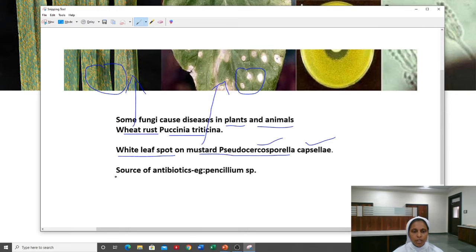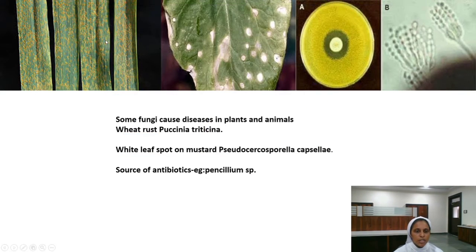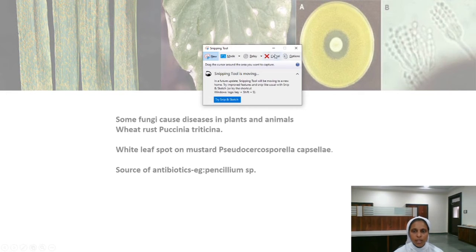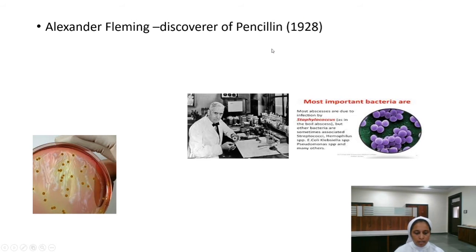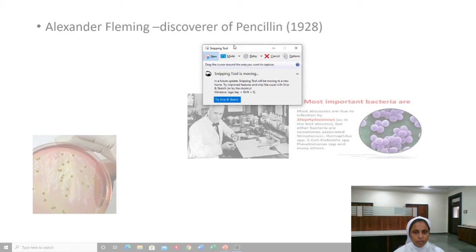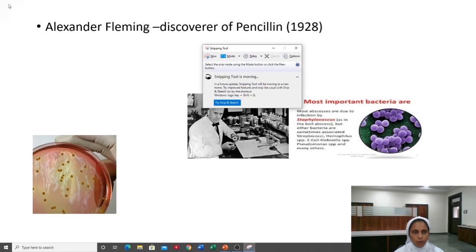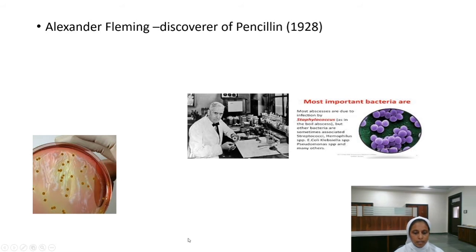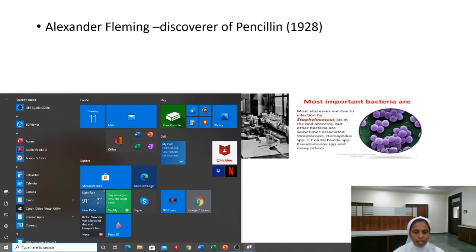Then some fungi are important sources of antibiotics. We can say, for example, penicillin is an important source of antibiotic. Hope now it is clear to you. Now moving to the next. Alexander Fleming discovered penicillin in 1928. So, have you heard the story and discovery behind the penicillin? So, let us hear.